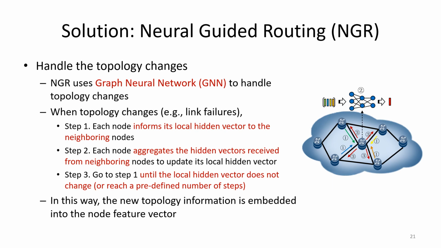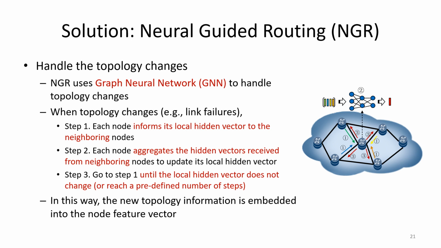For the next part, we show how to handle topology changes using neural networks. NGR uses the graph neural network, the GNN, to handle topology changes. When the topology changes, in the first step, each node will send its local hidden vector to the neighboring nodes.